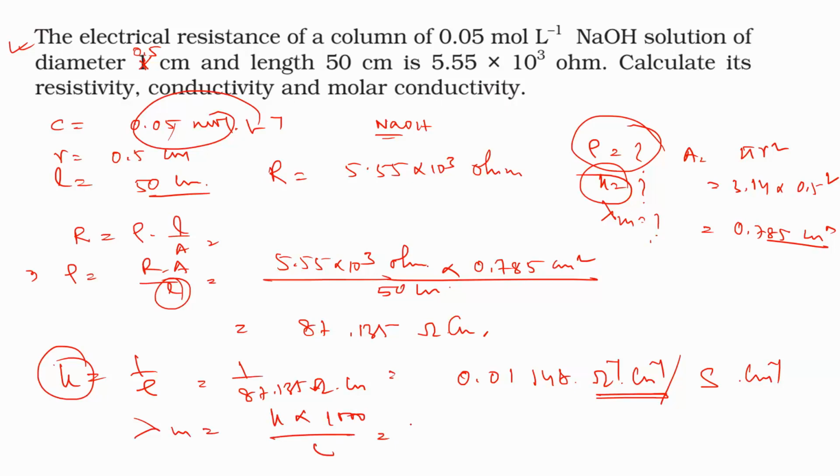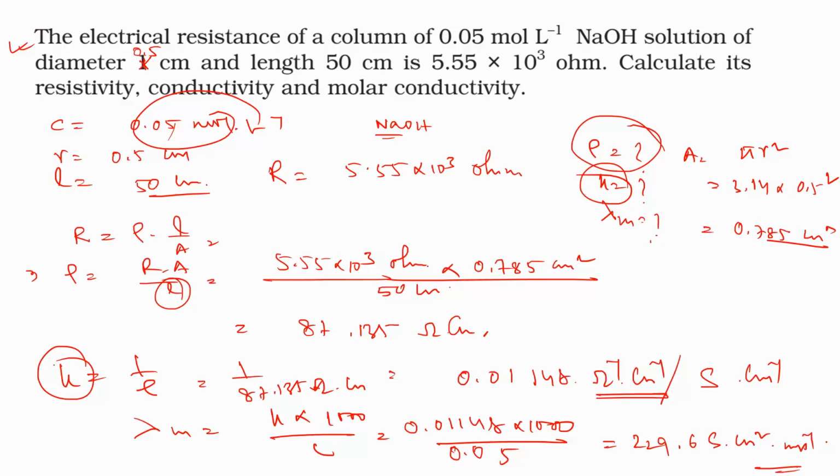If you put this value, 0.01148 into 1000, and the concentration will be 0.05, it will give the value 229.6 Siemens cm square per mole.